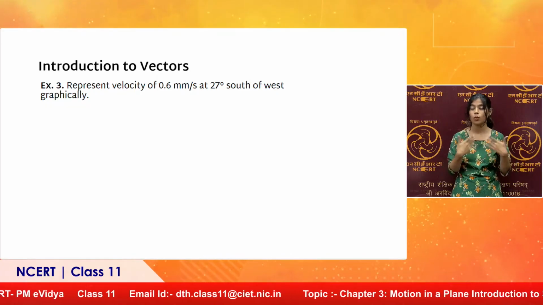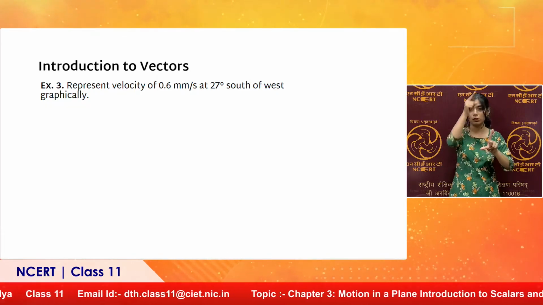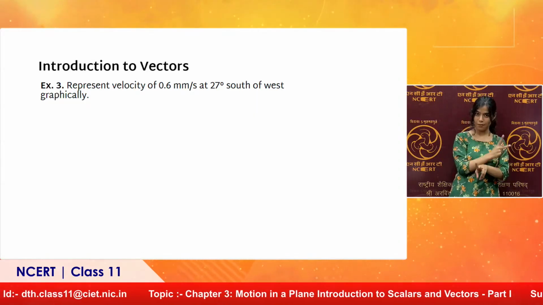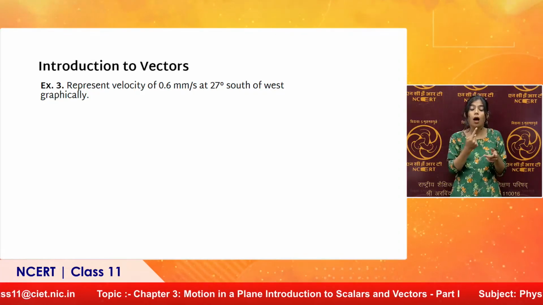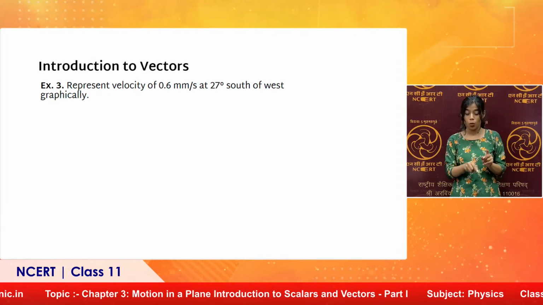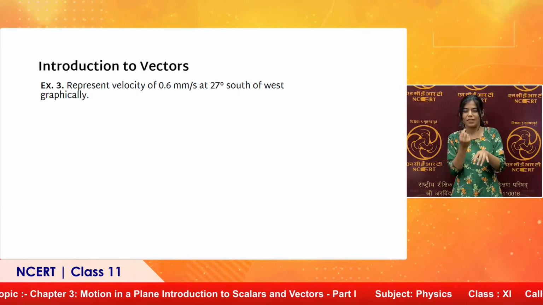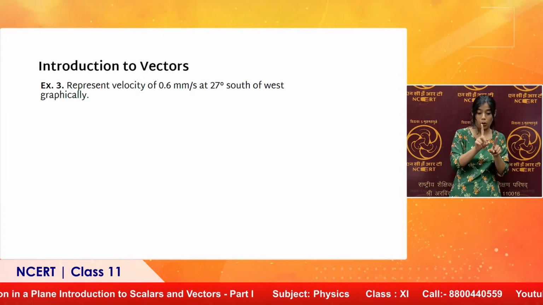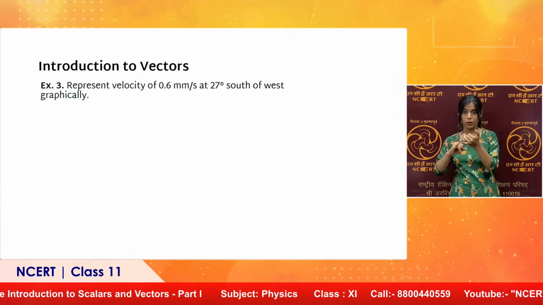Another example where the scale required is different. So, that is why this example is different from earlier ones. Here the velocity is just 0.6 millimeter per second, a very small quantity, 0.6 millimeter is a very small distance. So, here we can take 0.1 millimeter per second represented by 1 centimeter. To make the diagram impactful, 0.6 millimeter per second will now be represented by 6 centimeter, which will be very clearly visible in the diagram.